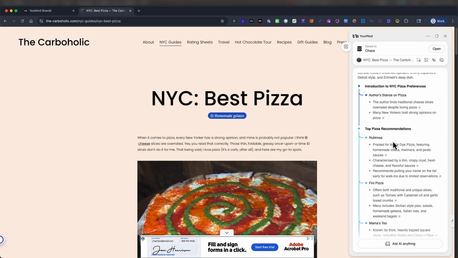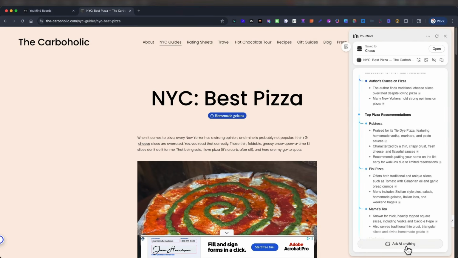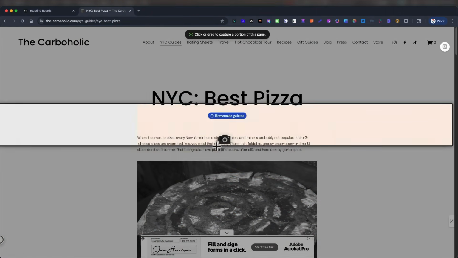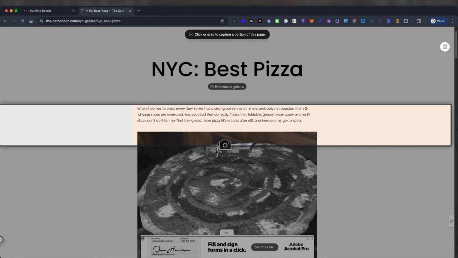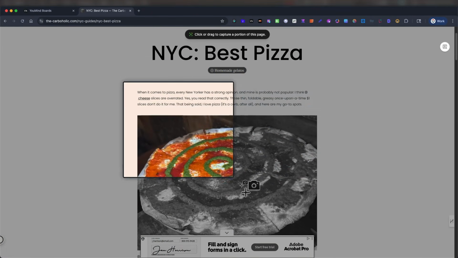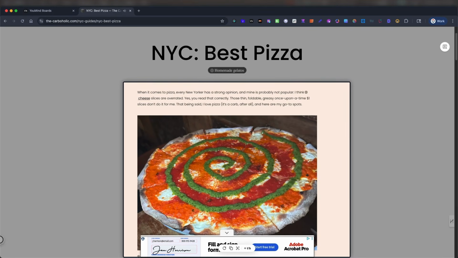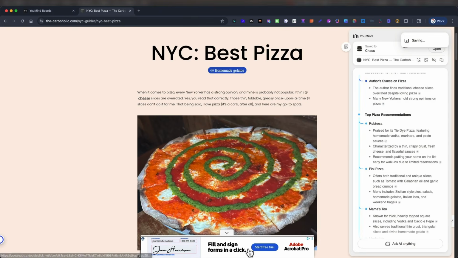So if you don't have time to look through all this, you can ask the AI to summarize it, to repurpose content, whatever you want. Let's say we go with the capture option. So you can go anywhere. And let's say I just want this section here. Boom, it takes a picture. You can retake it, you can copy it, you can extract the text, or just save it to YouMind. And now that's going to Chaos also, my Chaos board.